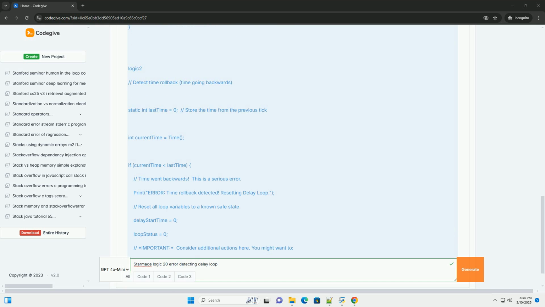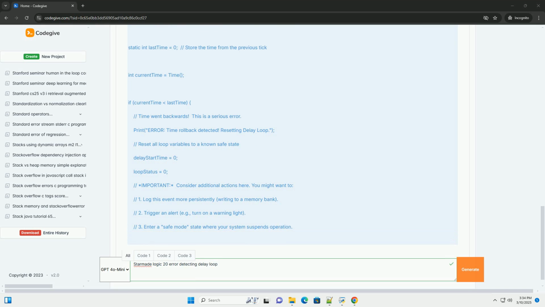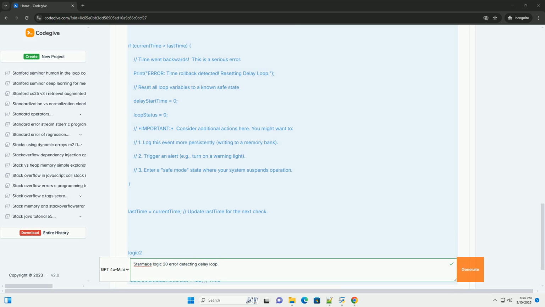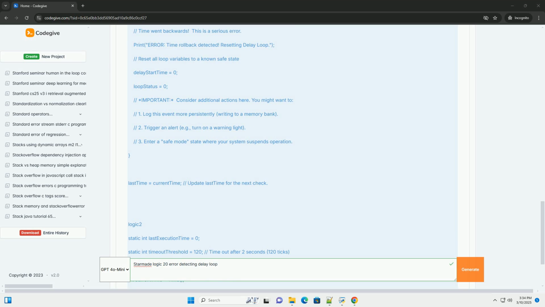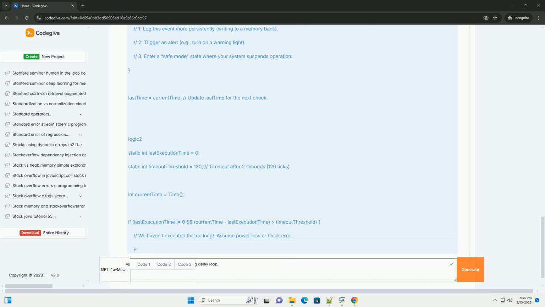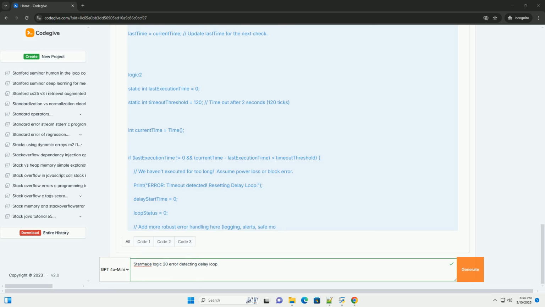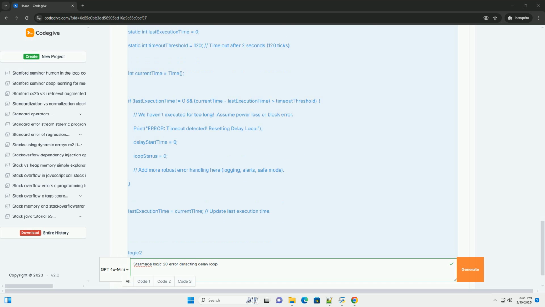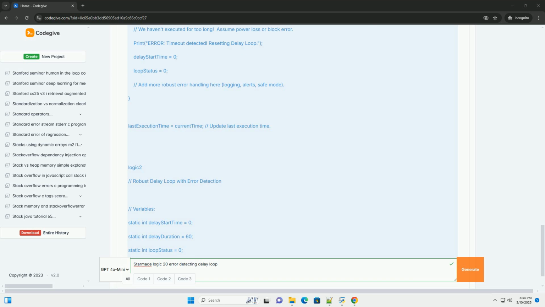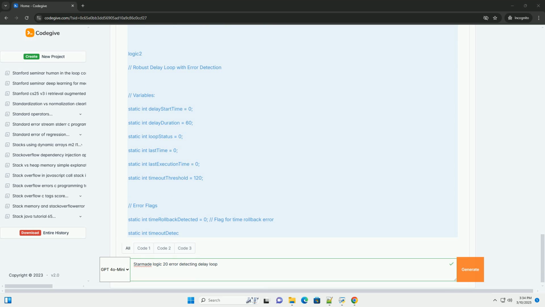Understanding the basics: the traditional delay loop. Before we get into error detection, let's refresh ourselves on how a basic delay loop works in Logic 2.0. A delay loop essentially holds execution for a set period before continuing. This is achieved by storing a timestamp, a value representing in-game time, and repeatedly checking if the current time has exceeded that timestamp by a certain delta. Here's a simple, but potentially problematic delay loop implementation.